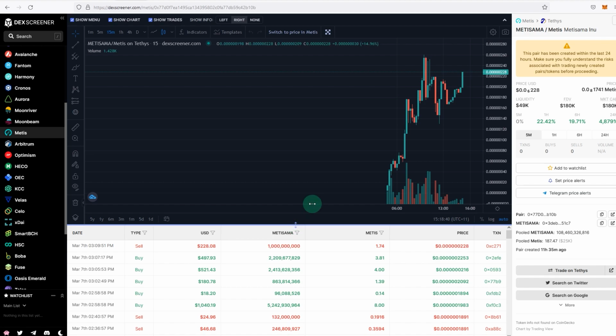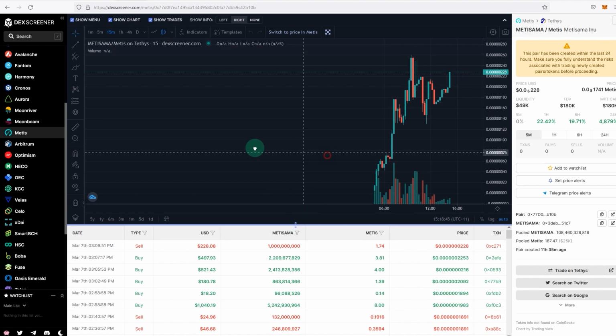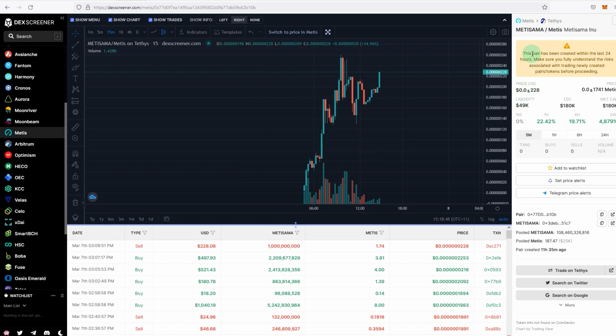Again, I'm not vouching for any of these projects. I'm just showing you as an example. This is not financial advice. And as you can see, this pair has been created within the last 24 hours. We know that because it was created 11 hours ago. Market cap $180,000, 49,000 liquidity.